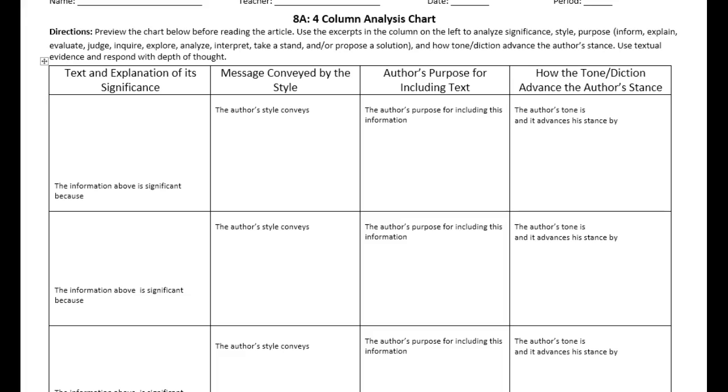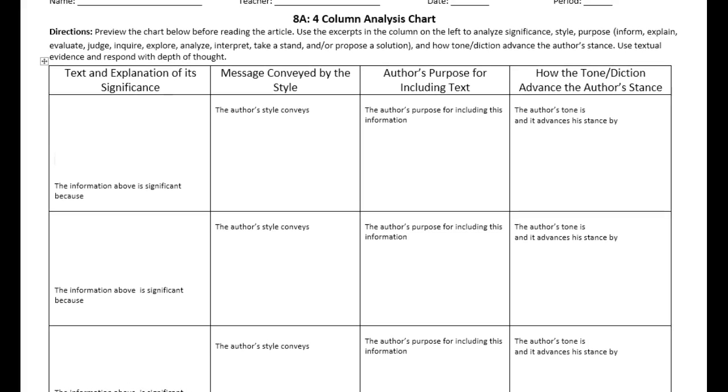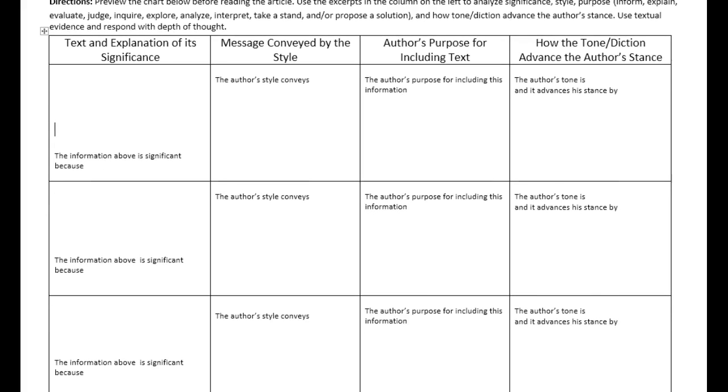We're going to begin by reading the information in the chart so that you know what you're going to be expected to do. You'll follow along with me in the video before moving to a chart on your own. First, in the section on the left, you're going to pull information from your actual article by copying and pasting, and you're going to add it to this section here. Once you've added the information, you'll respond by analyzing or explaining why that information is significant in its context. You're going to do the same thing 3 times, so you'll have 3 excerpts from the article.